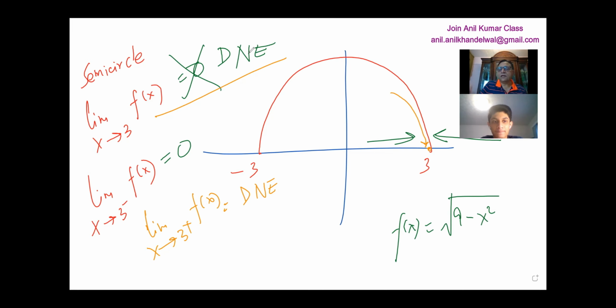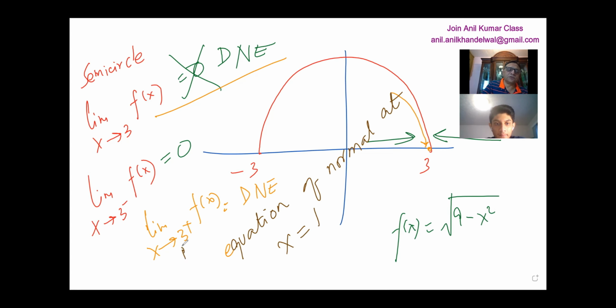And now we could actually extend this question to find the equation of a line. So now the question, which is a bonus question for you, is the equation of normal at x equals to 1. Do you understand how you will do this? Find the equation of normal at x equals to 1. So somewhere here, there will be x equals to 1. So how will you do it? Explain.